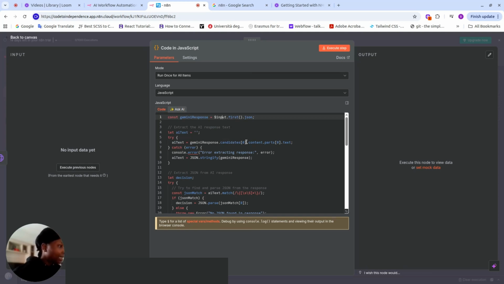So we're saying extract the AI response text, which inside will have your prompt. Let AI text be equal to, then we try this, that the Gemini responds the candidates, the content, or part. This particular code is how Gemini receives responses on n8n using n8n syntax.